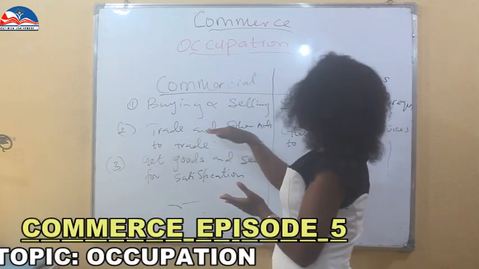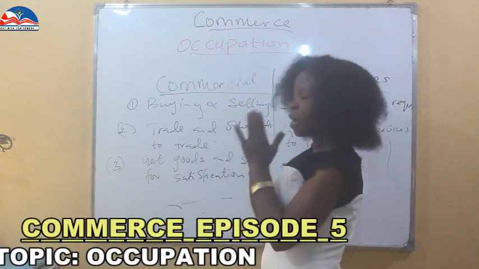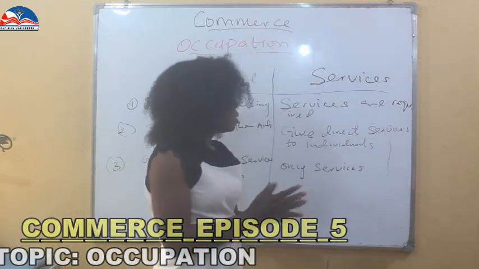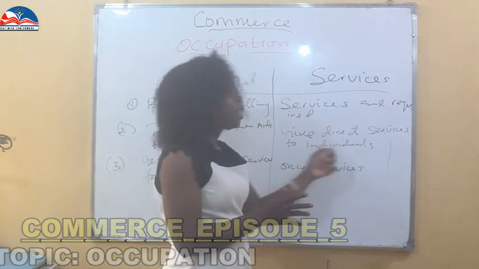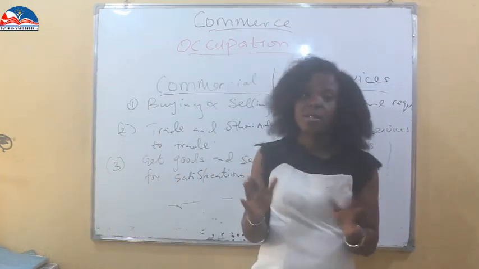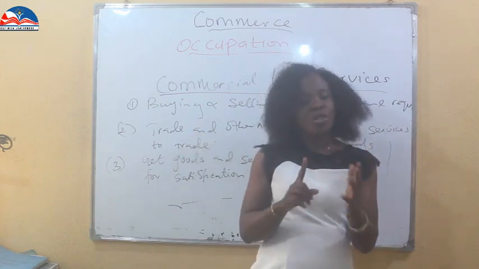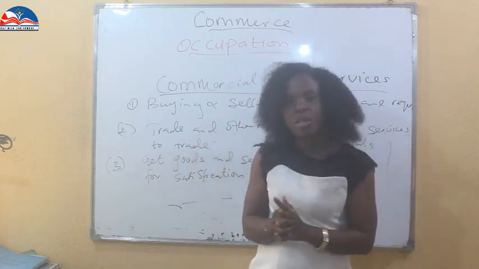In commercial activity, trade and other aids to trade are involved. But in services, it gives direct or indirect services to individuals. The other one has to do with trade and other aids that aid trading.